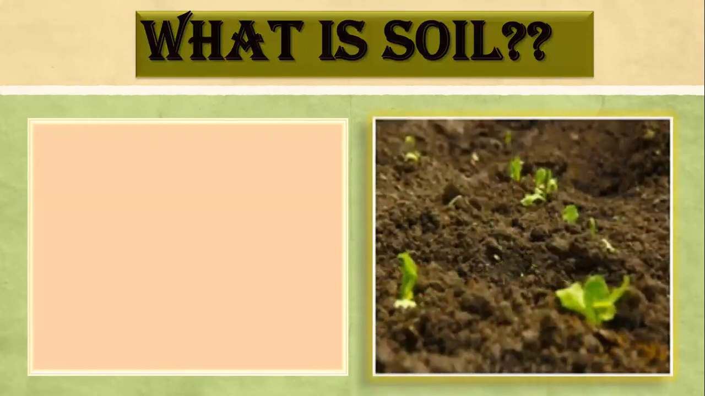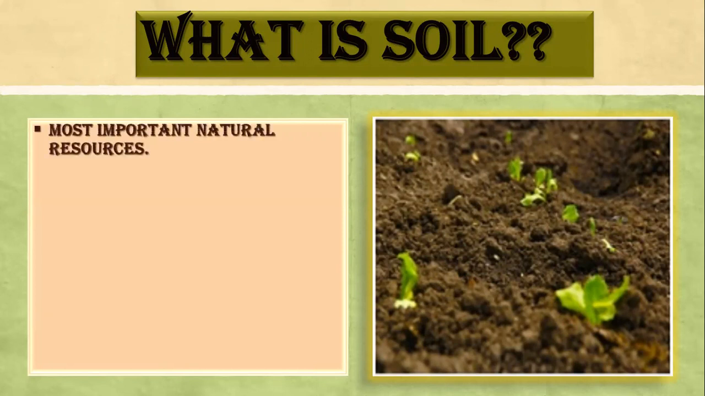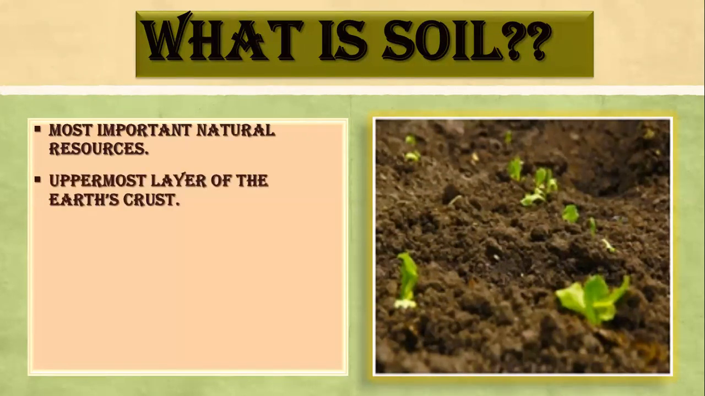Okay, so this is soil, and you can see in the picture, it supports the diverse growth of various kinds of vegetation. Now, soil is one of the most important natural resources. Like we have air and water as our natural resources because they are provided by nature, they are not man-made. Similarly, soil is also formed naturally, and it is one of the most important natural resources.